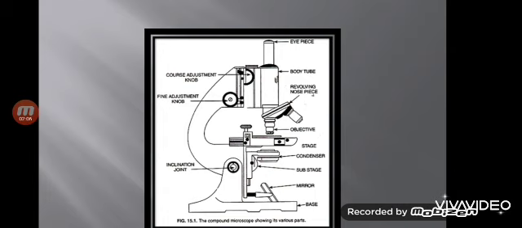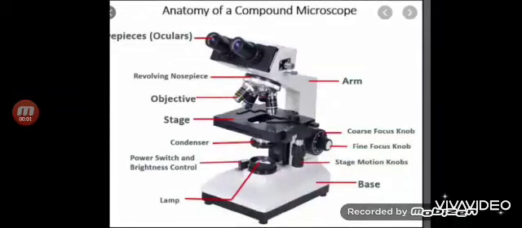But when we actually observe the cell through compound microscope, even the things which are present inside the cells are also visible. That we will study in the later part of the chapter. See students, this shows the actual picture of compound microscope, how it looks. Right? Through this microscope, many observations are done, and many microscopic things are seen and studied.